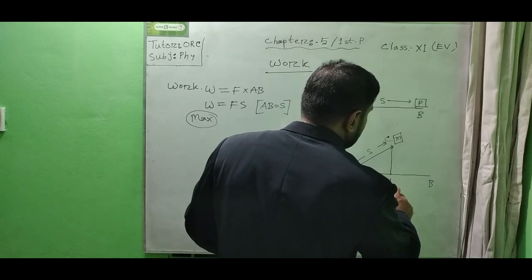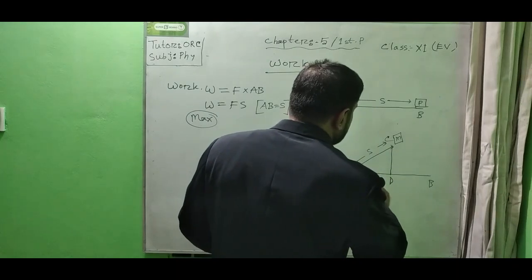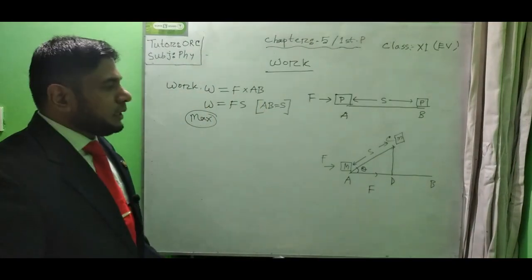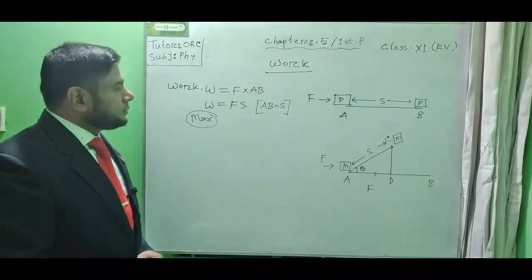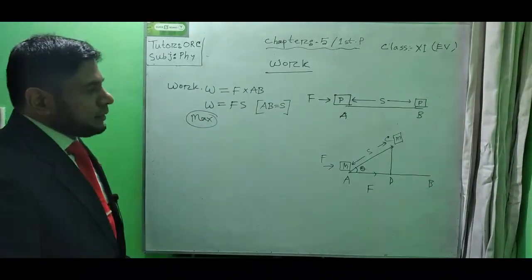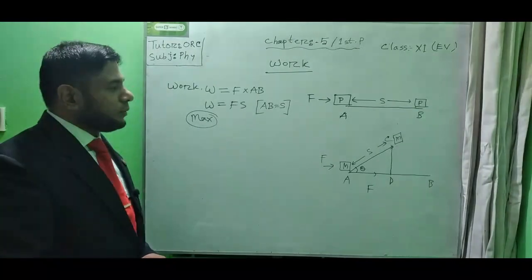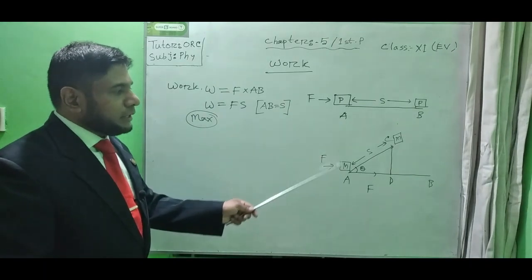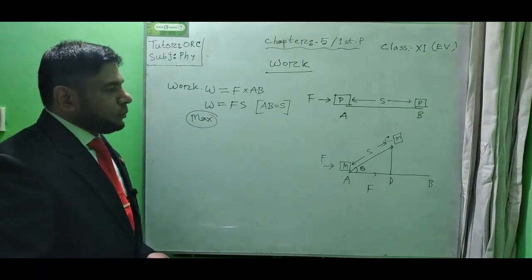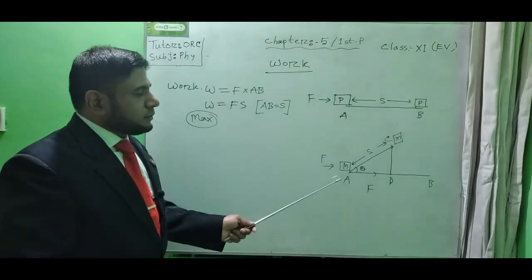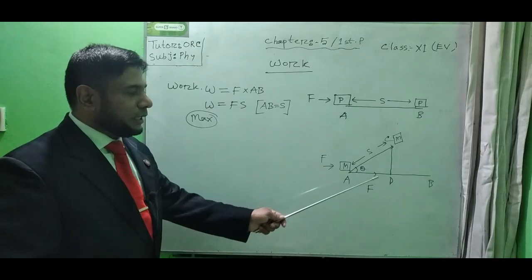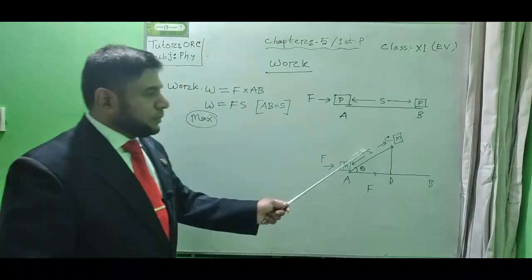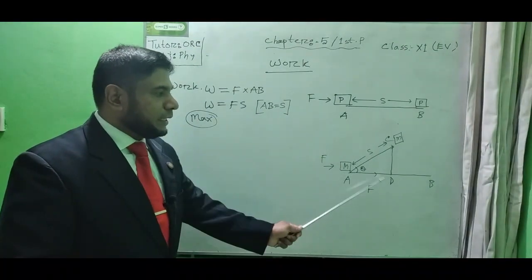Here suppose the normal is AD, and the angle is theta here. It was the force line. So in this case, I will get the equation of the work. Let us write according to the definition of work. Work means the product of the force and the displacement of the object along the force line. But here we will get the components of the displacement along the force line, and the component we can easily see is the projection of displacement on the force line, which is AD.